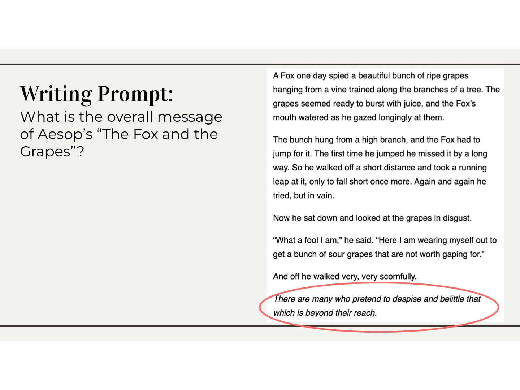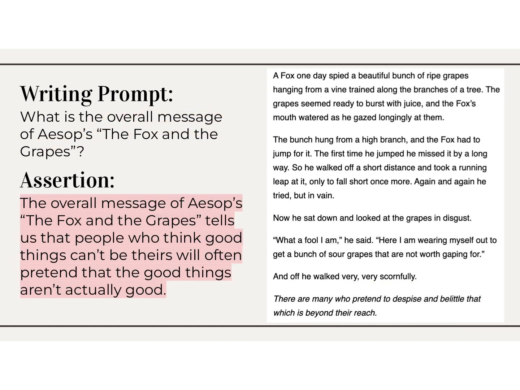Same writing prompt. We're looking for an overall message of Aesop's The Fox and the Grapes. How does this sound? The overall message of Aesop's The Fox and the Grapes tells us that people who think good things can't be theirs will often pretend that the good things aren't actually good. This is much better because this is an opinion, this is an interpretation of the short story.